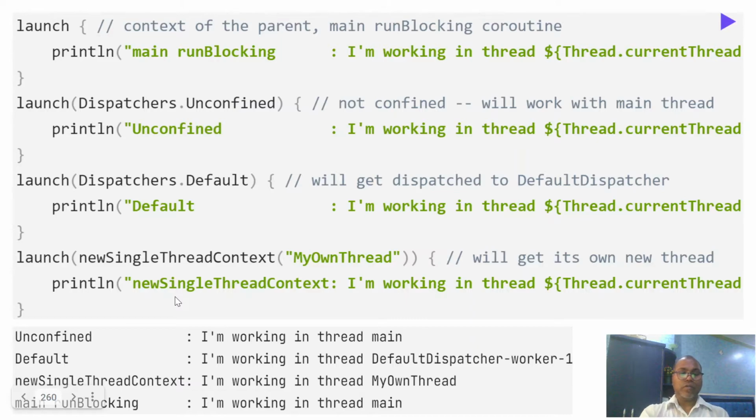If you look at this program as an example, they are not passing anything. That means they are running inside your main thread. Okay, and when you are passing unconfined, they are still running on your main thread. Or if you pass default here, you are checking that your dispatcher pool is used, or you can specify your own context, which is the own thread context. So this is the way you have options.